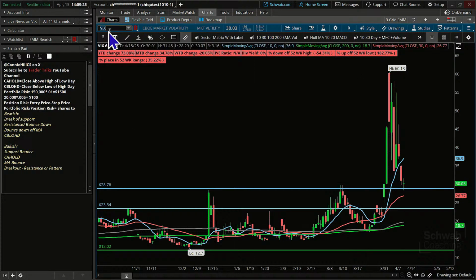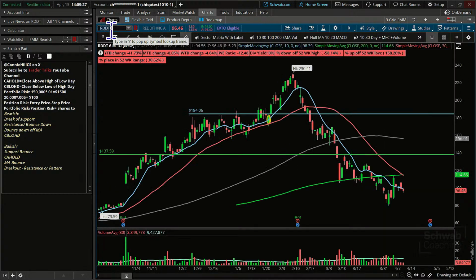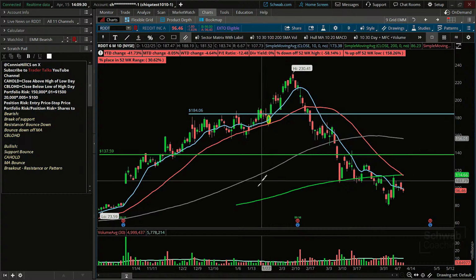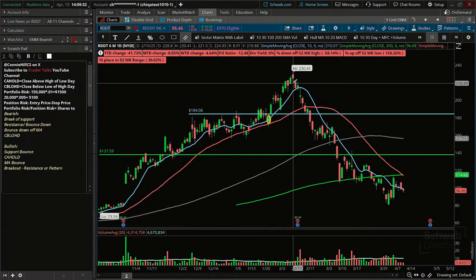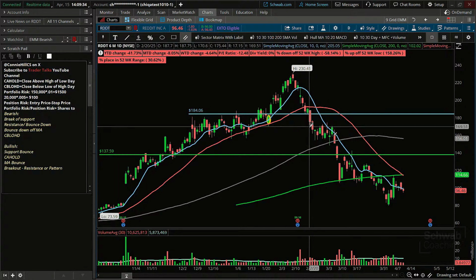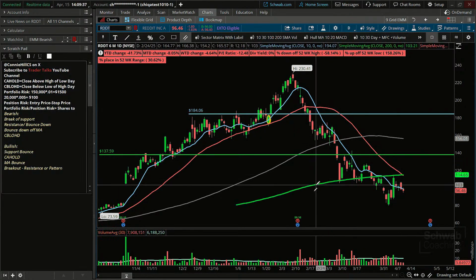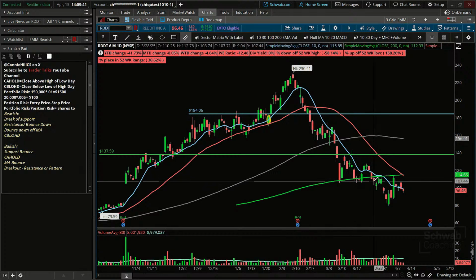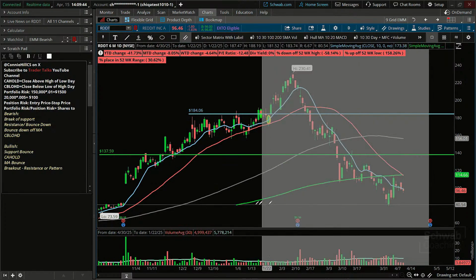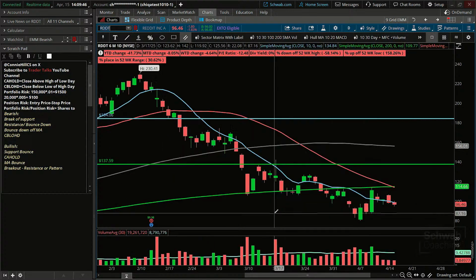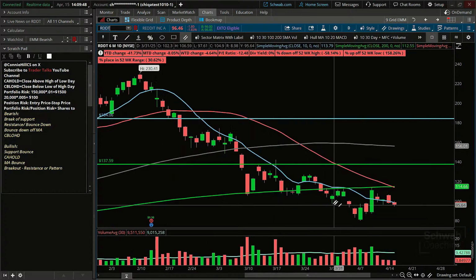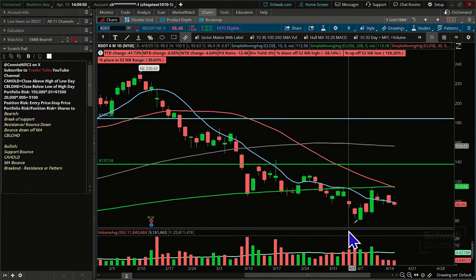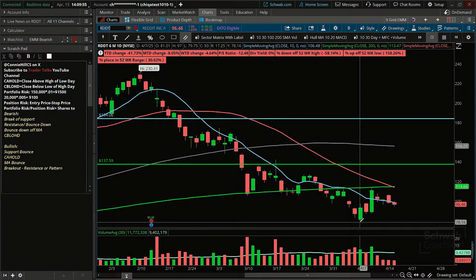So first one we're going to take a look at is Reddit. Now Reddit's been fairly downward trending since it peaked here in February, making lower lows, lower highs. Look at that, going down below the 200-day moving average recently. So it took a while to get there. And right now, as we dial in on this a little bit, it looks like maybe it was trying to get some inertia going here. But ultimately, it formed a lower low, right?